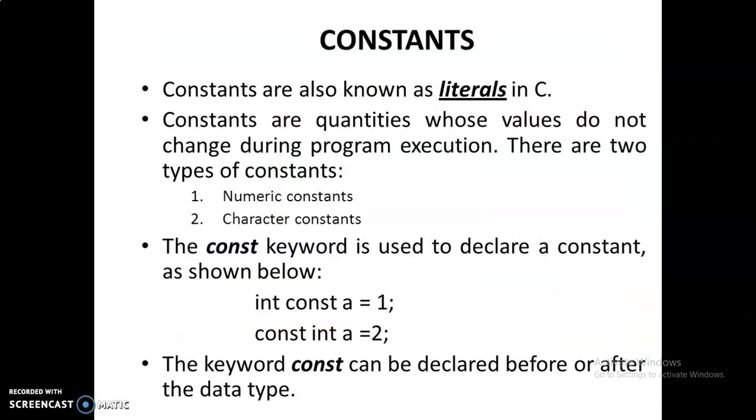Constants are also known as literals in C. We can use the word literals for constants in C. They are quantities whose value does not change during program execution. There are two types of constants, numeric constants and character constants. If you want to declare a constant in C, you must use the keyword const before the variable name. In this example, you can see A is the variable name.